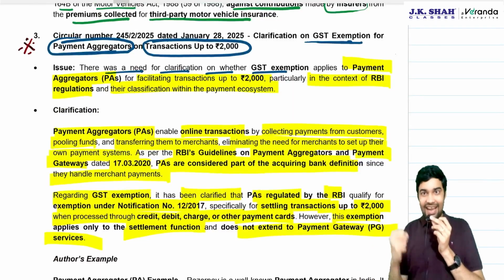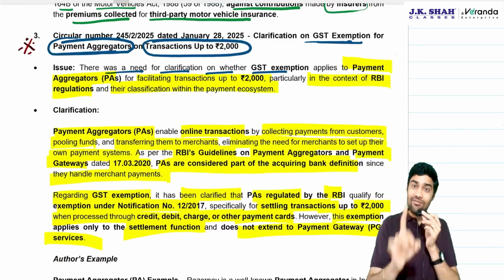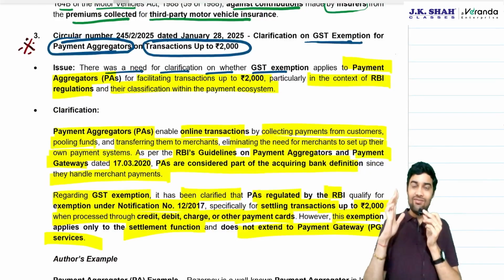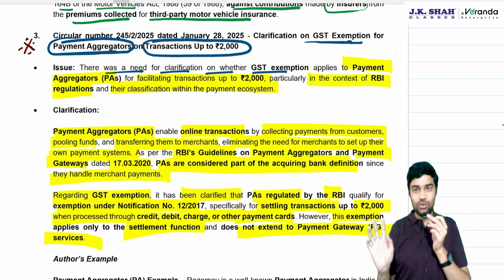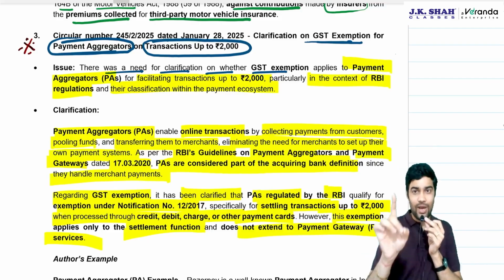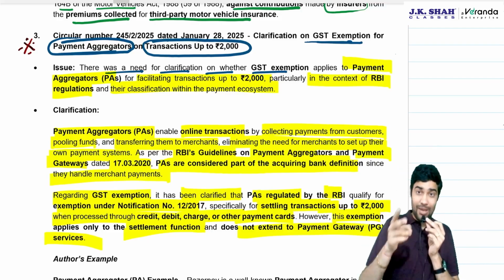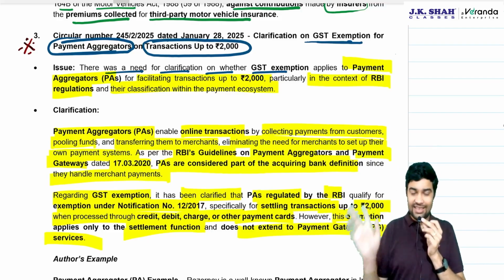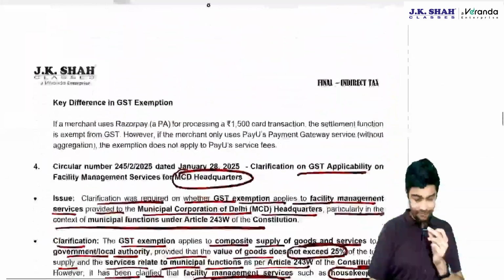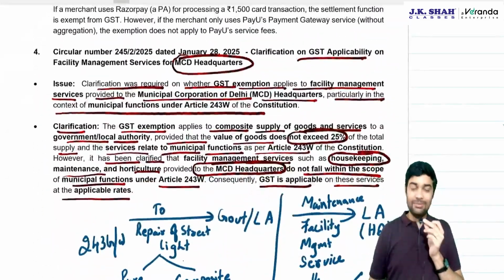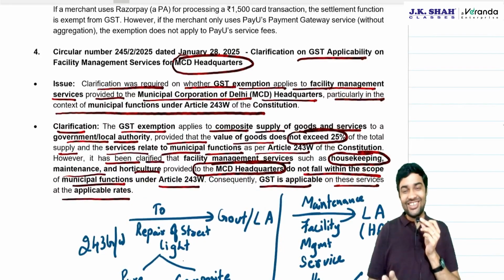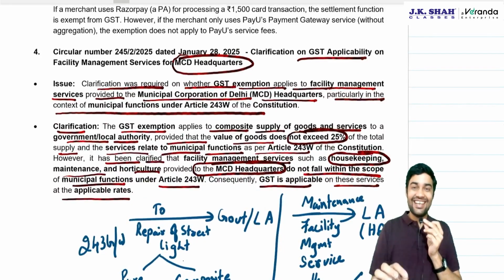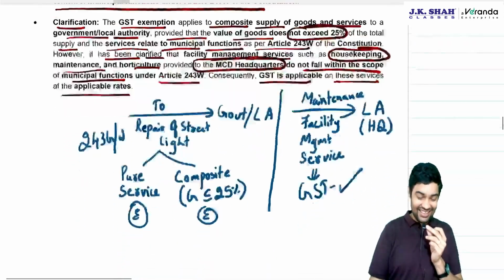Payment aggregators, they collect and then pay it to the merchant, will enjoy the exemption if the amount of transaction is up to rupees 2000 because they are acquiring bank. But payment gateway will not get the exemption. Then MCD headquarter cleaning, that is not a constitutional function, that will be liable to GST.